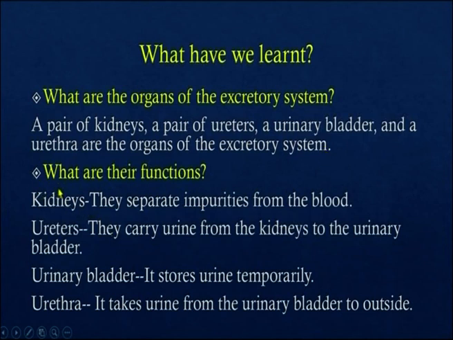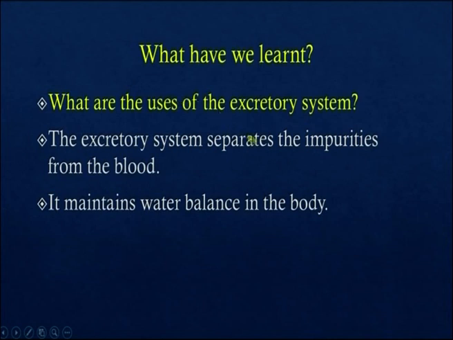What are the functions of the organs of the excretory system? Kidneys, they separate impurities from the blood. Ureters, they carry urine from the kidneys to the urinary bladder. Urinary bladder, it stores urine temporarily. Urethra, it takes urine from the urinary bladder to outside. What are the uses of the excretory system? The excretory system separates the impurities from the blood. It maintains water balance in the body.